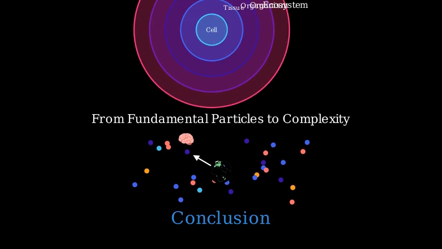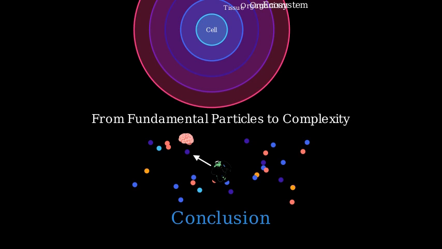In conclusion, we've seen how complexity emerges in layers, from the Standard Model's fundamental particles to the nuclear physics of hadrons to atoms and chemistry to condensed matter phases, and finally to living systems. Each layer exhibits emergent phenomena that aren't obvious from the layer below. Scale separation allows each layer to have its own effective laws, largely insensitive to many microscopic details.